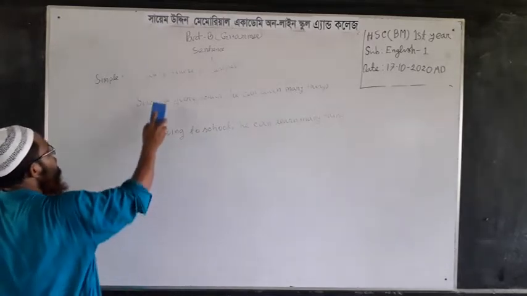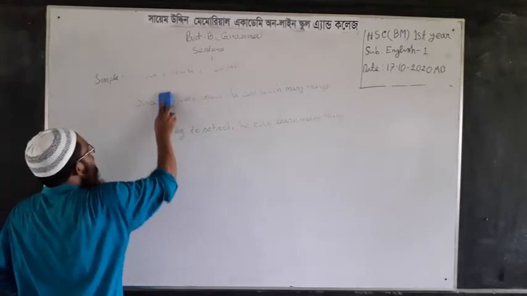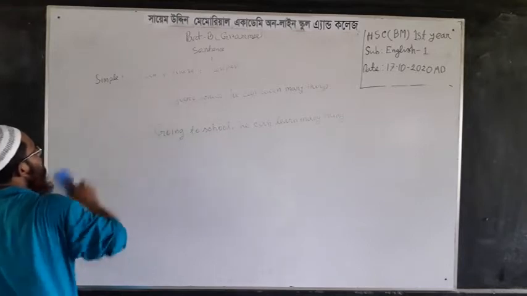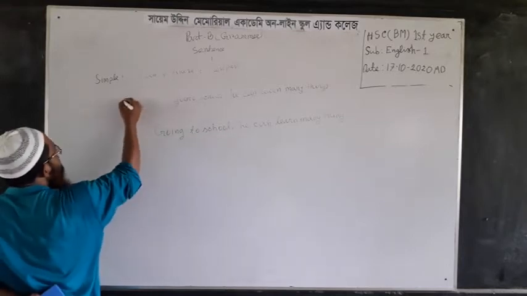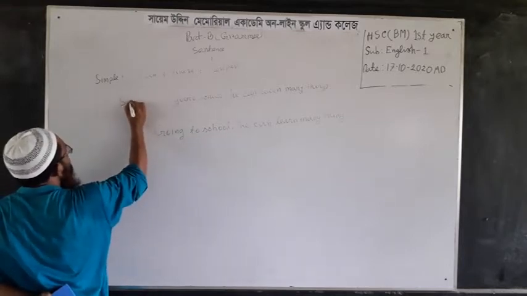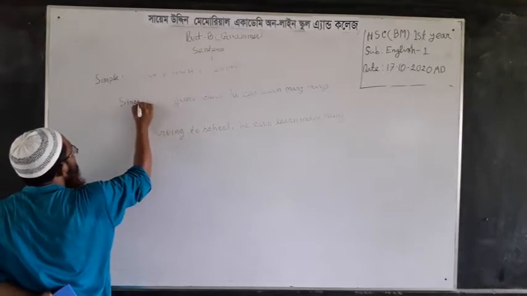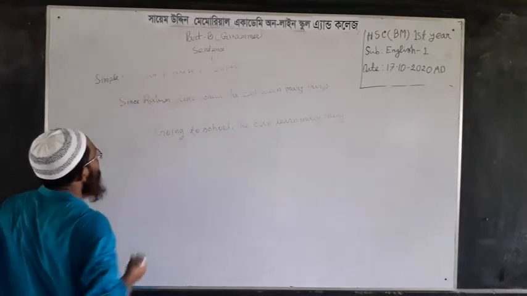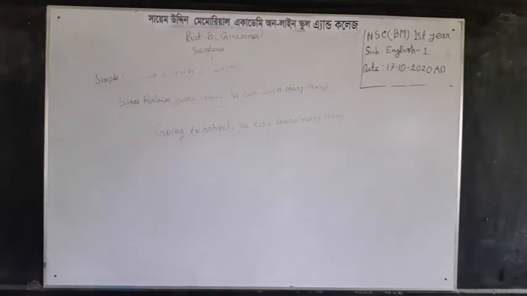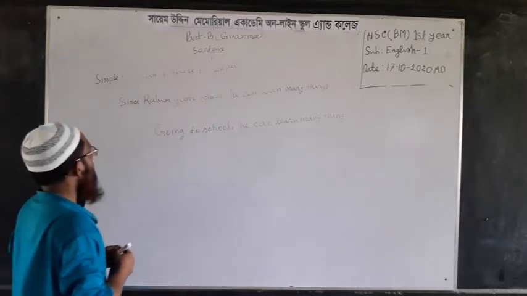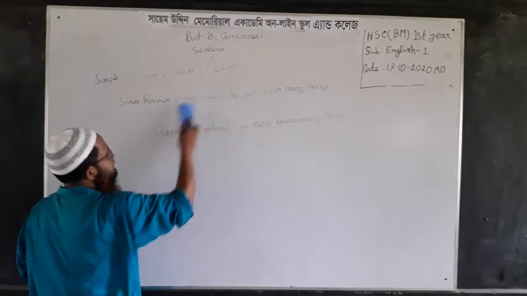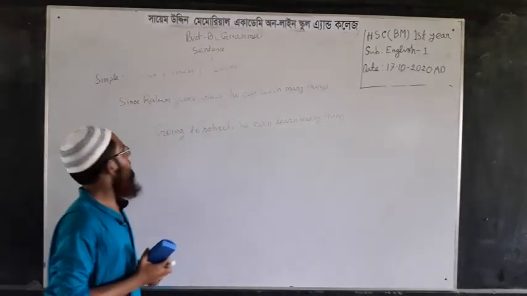Dear students, if in place of he, I write the name of a person: Since Rahim goes to school, he can learn many things. Here, Rahim and he both indicate the same man.